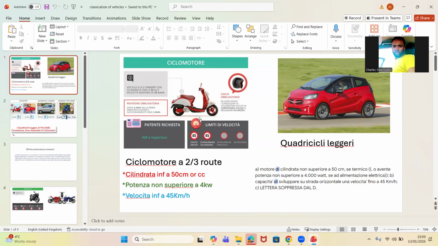We have the one they call veicoli a trazione animale. Veicoli a trazione animale. Any vehicle that animals pull. Think about it. Donkey, for example, in the desert. Animals pull, and the donkey pulls a person. Is it clear? In that situation, they call it veicolo a trazione animale. In your chariot, horses that are carrying somebody, they call it veicoli a trazione. Trazione is whenever something is pulling something. They call it veicoli a trazione animale.